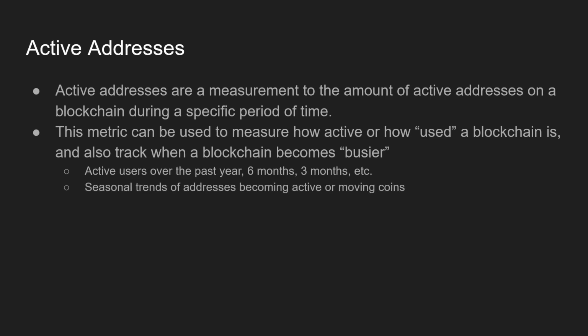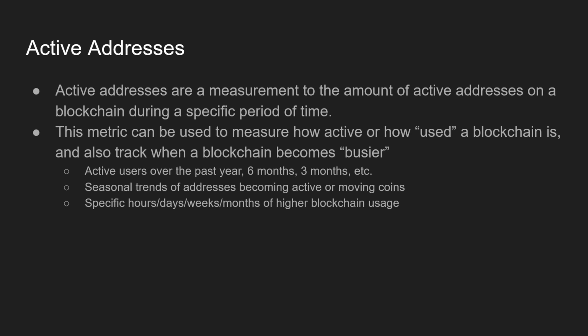Now, we can also use this to track seasonal trends of addresses becoming active, or seasonal trends of addresses moving more coins. Maybe we see just general increased levels of activity in October, November, and December of every year, right? Those are generally, arguably, better months in finance, right? This could have some sort of correlation with crypto as well. So this is something that we may want to track as we dive into on-chain analysis more.